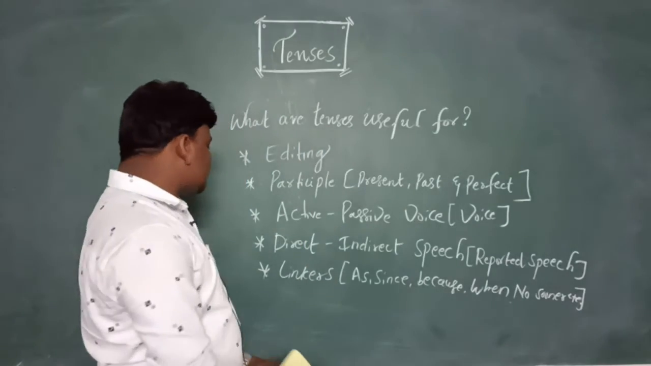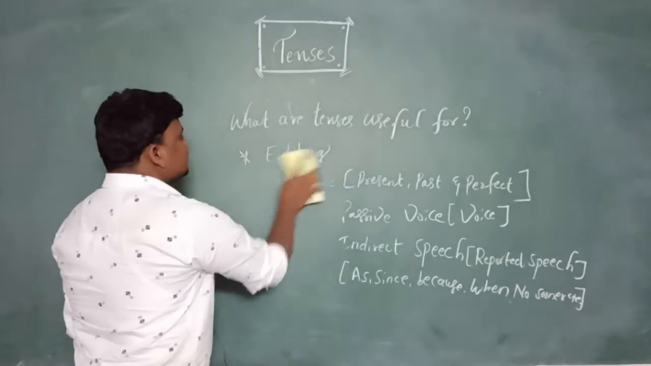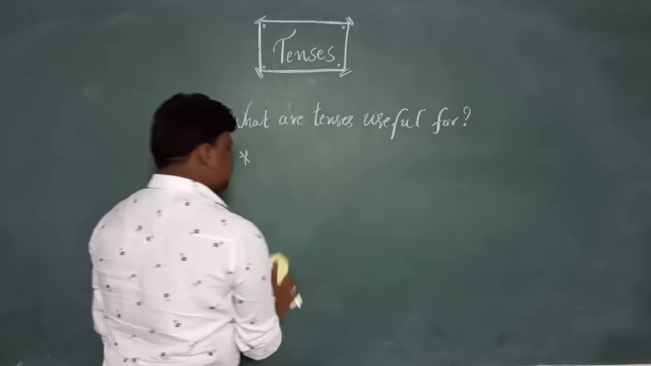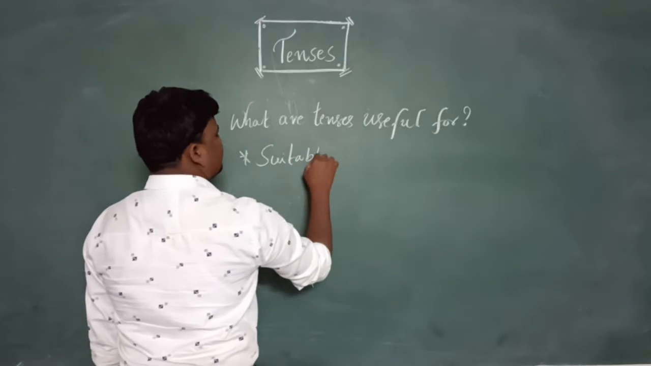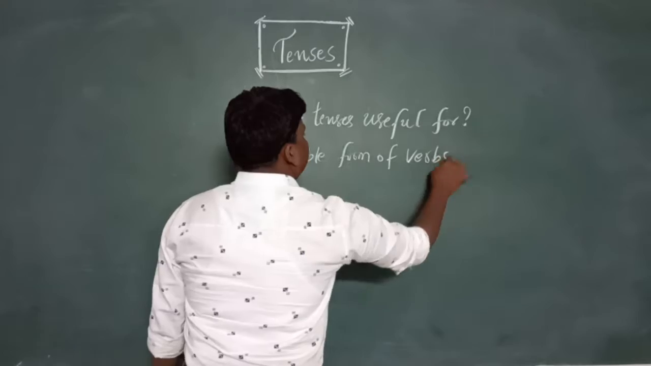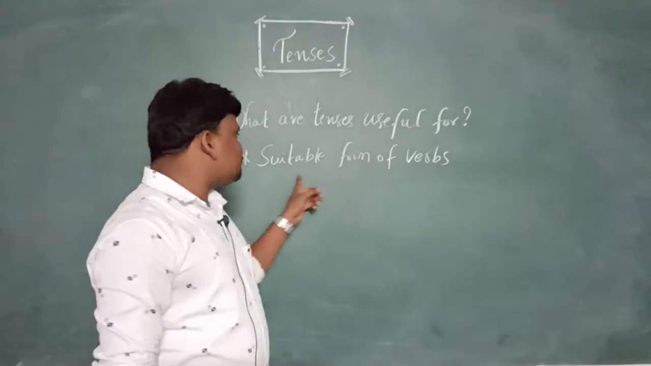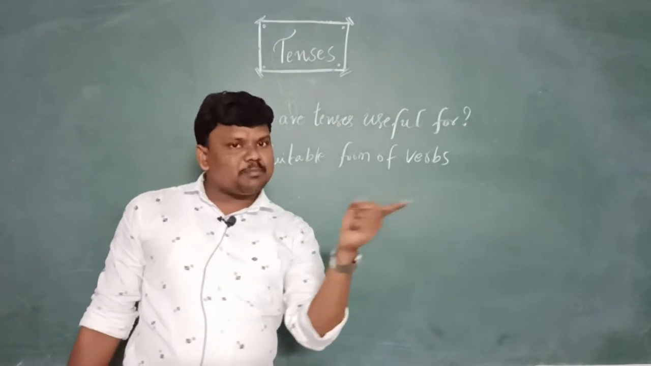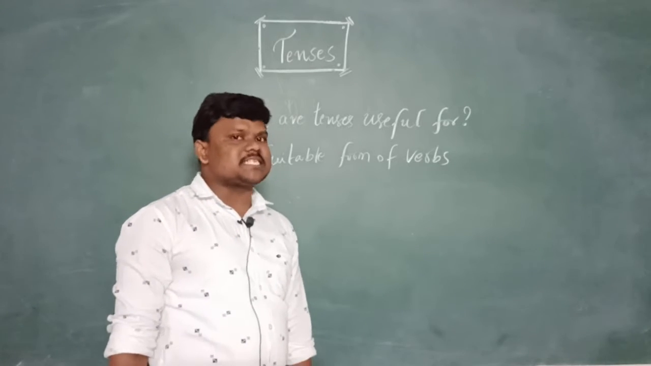Well, and next one, the main important thing is suitable form of verbs. If a blank was given to write the answer with a suitable form of verb, without knowing tense it is impossible for us to fill the blank with a suitable verb form. Impossible, my dear. Compulsory, it's mandatory.